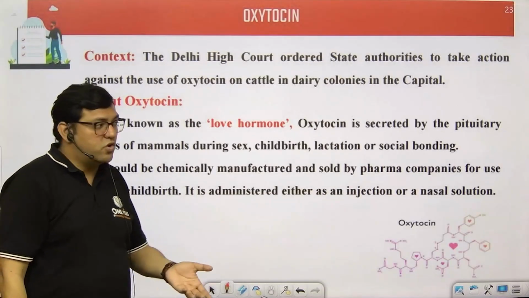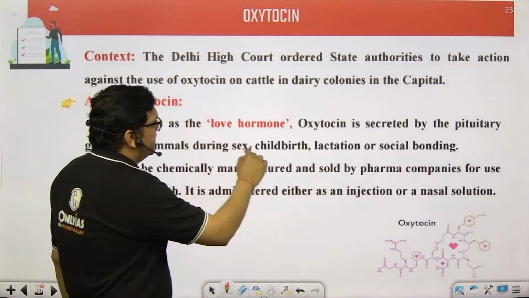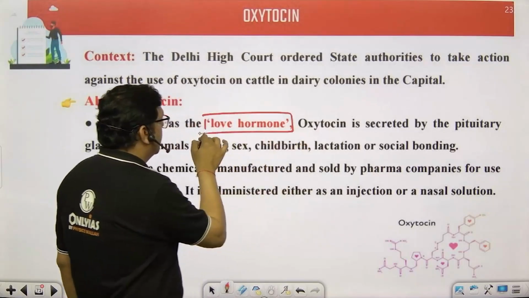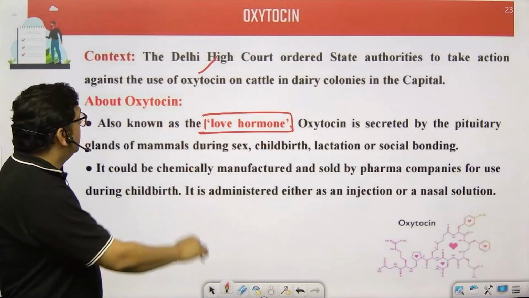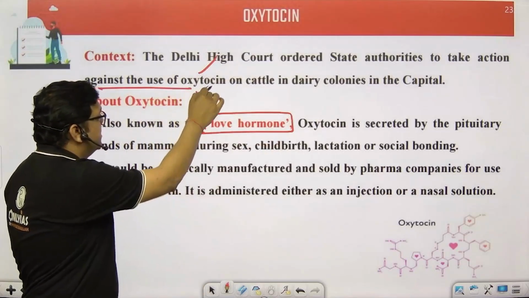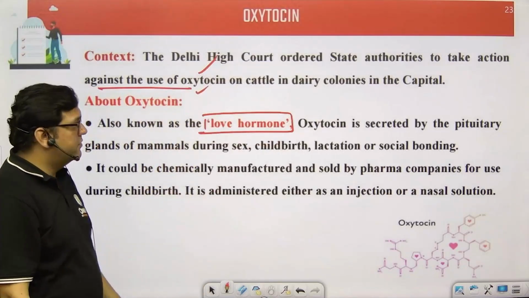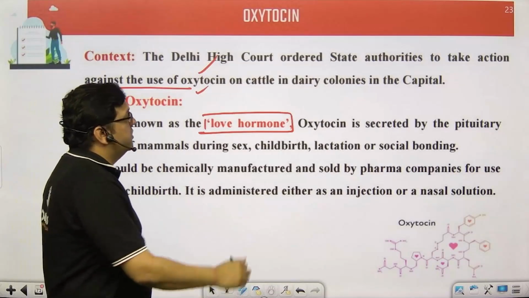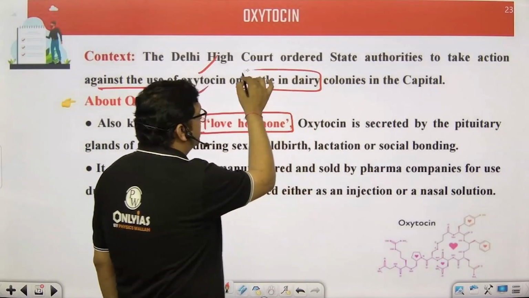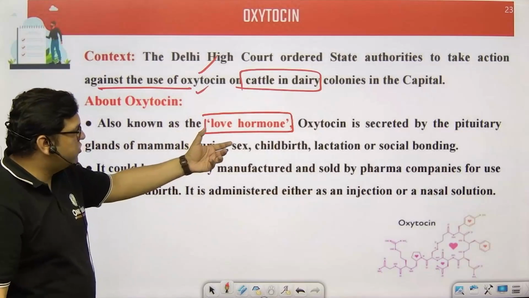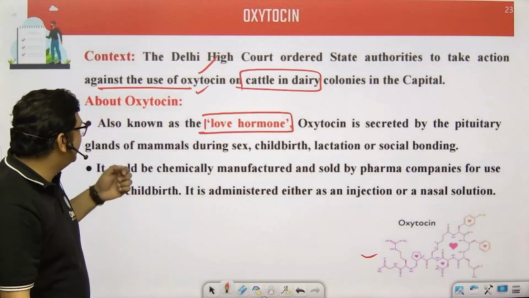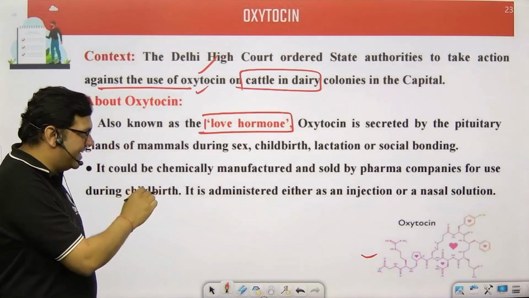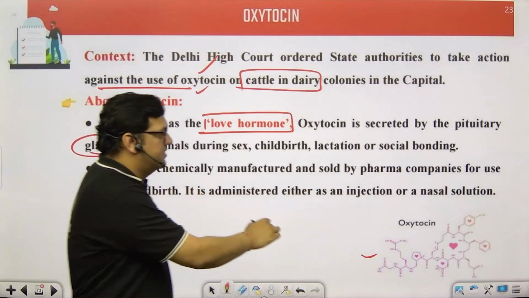The next topic is oxytocin. Oxytocin, you all know, is the love hormone, right? And recently the Delhi High Court ordered the state authorities to take action against the misuse of the oxytocin hormone in the cattle industry. So what is this hormone all about? This is the structure of this particular hormone, you need not learn it. It is basically secreted from the pituitary gland,